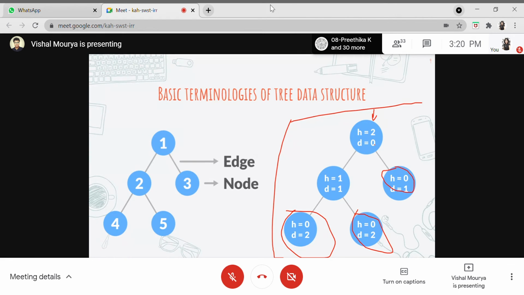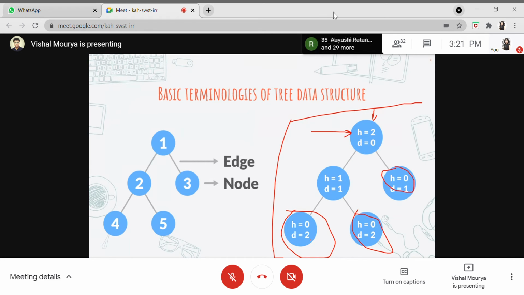Now coming to this D. D was nothing but the depth of the tree. Whenever we see depth, we just go down. Depth is nothing but going down in a tree. So what we can see is that this root node has depth zero, because it is the starting point. As the starting point was the leaf node for height, they were at height zero. Similarly, this has a depth of one, because it is just one level down from the root node.